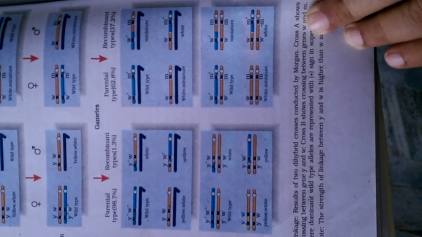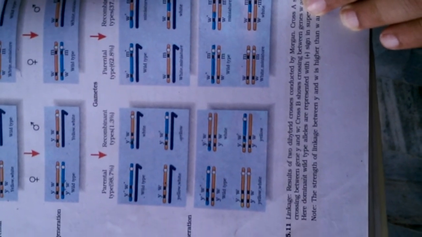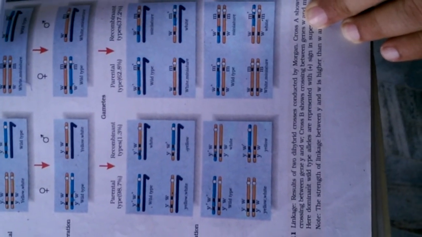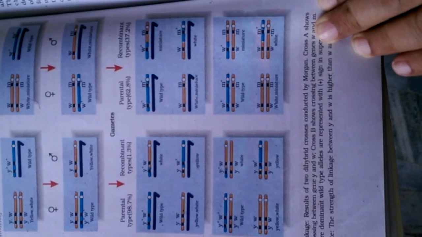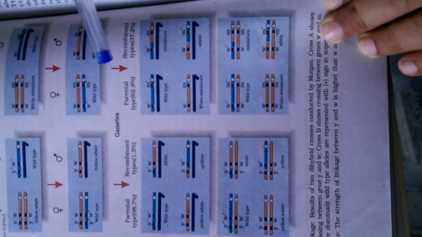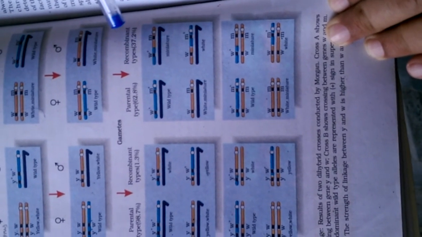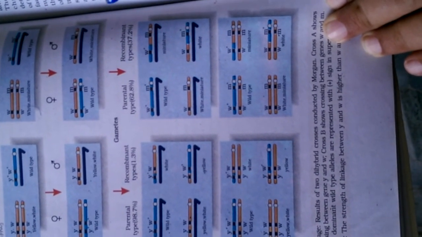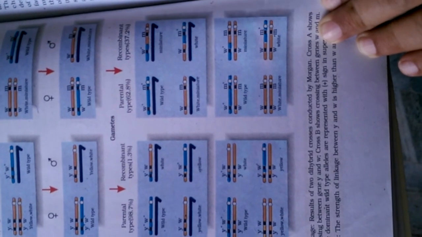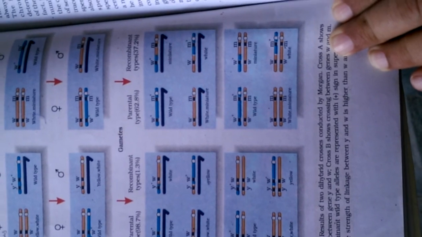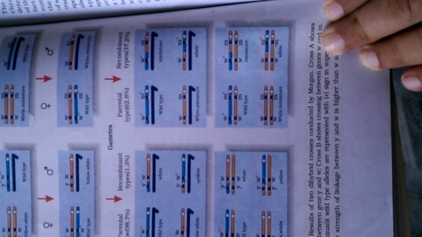In the first example, since the genes are situated very close, linkage is of a high degree, so we get poor recombination. And in the second example, since the genes are situated far away from each other, we get more parental type, but we also get a high degree of recombinants in comparison to the first example. So by this example we can say when there is a high degree of linkage, then there is poor recombination, and when there is poor linkage, then there is high recombination.